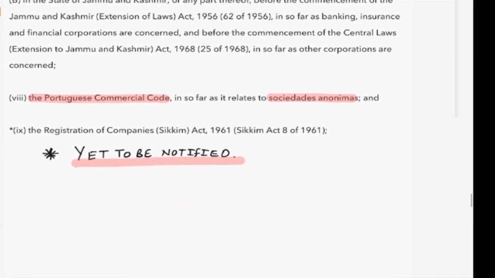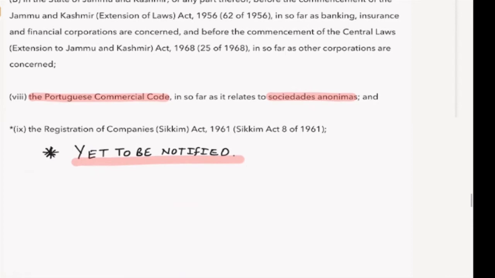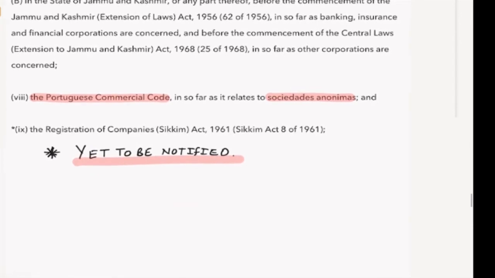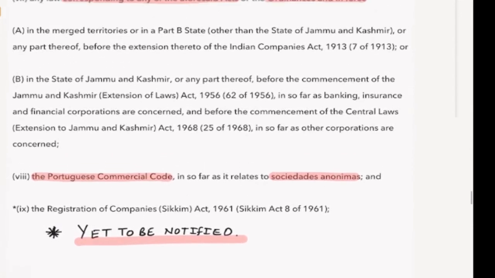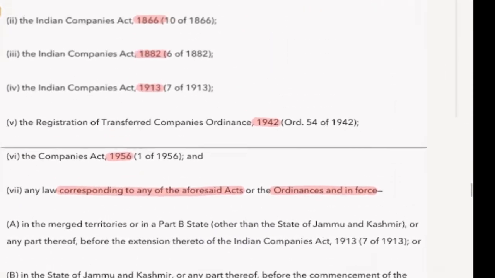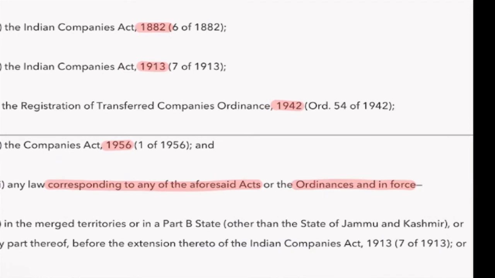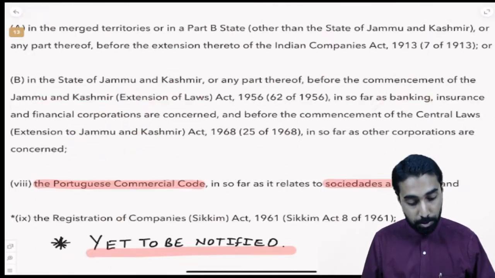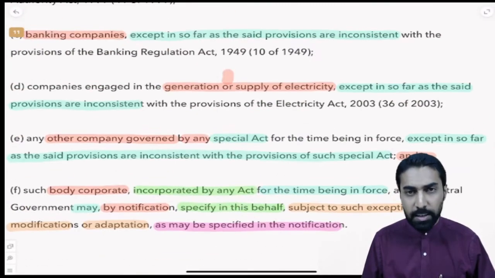Registration of Companies Sikkim Act. Of course, this provision I have given a star mark, it is not yet notified. But if you see here, for all these people, this particular Act will be applicable. Very crucial for us to understand. So, what are they saying here?